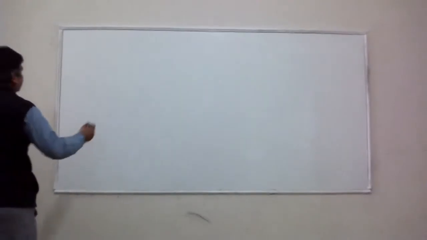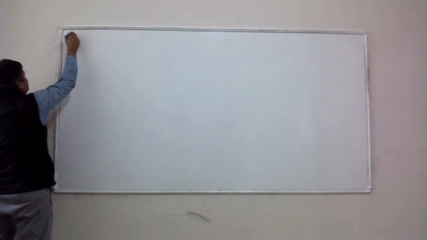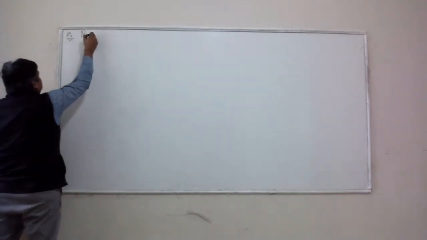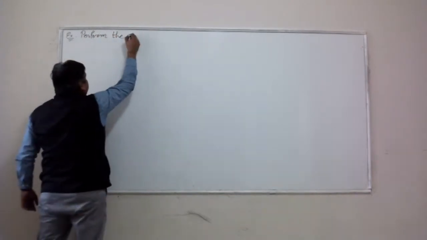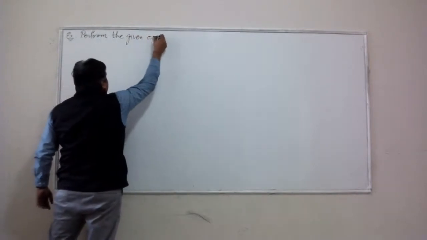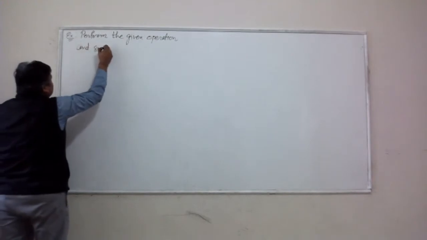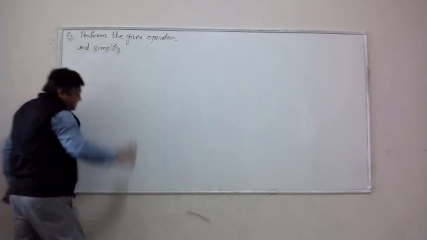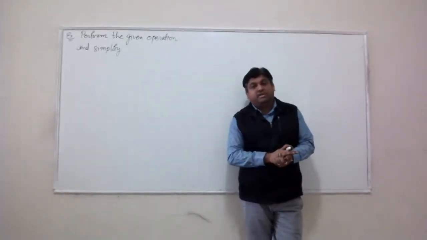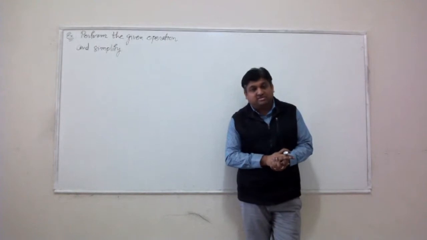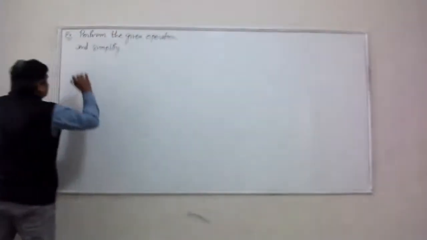Okay, so here is the first example. Let's say we would like to perform the indicated operation and simplify. Remember, we know that we can add, subtract, multiply, and divide two or more polynomials. Very easy to do that, right?